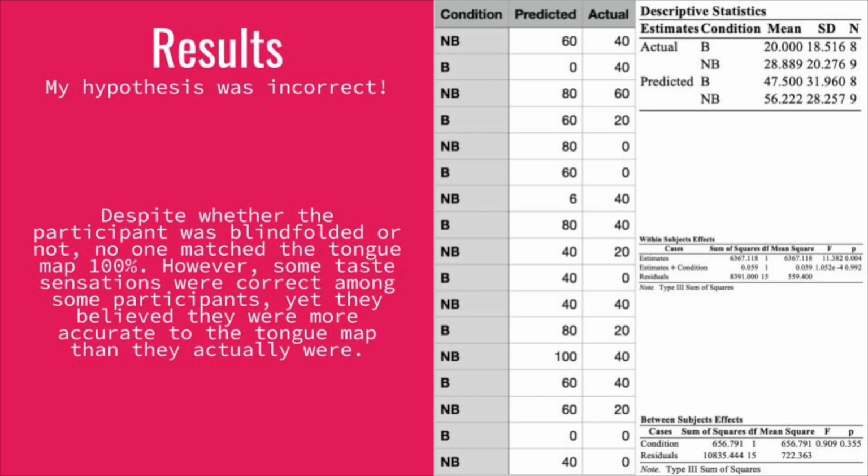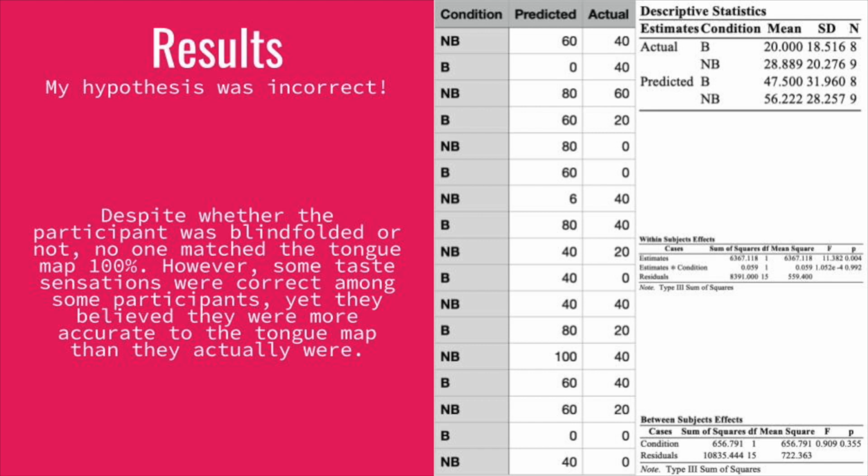What I found from doing this pilot study was that despite whether the participant was blindfolded or not, no one matched the tongue map 100%. However, some taste sensations were correct among some participants, yet they believed they were more accurate to the tongue map than they actually were. 7 participants only matched 40% with the tongue map, 1 participant only matched 60%, 4 participants were 20%, and 5 participants didn't match the tongue map at all.